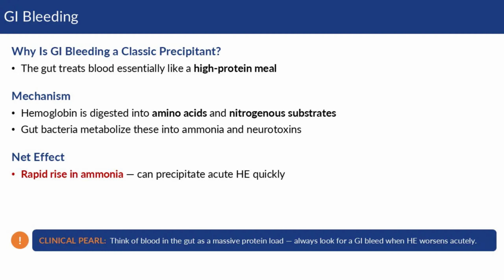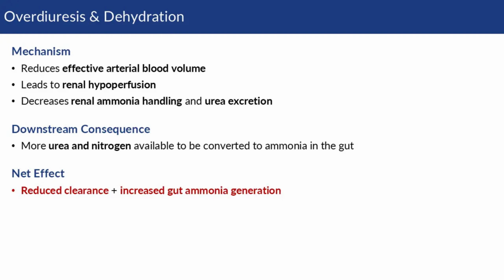GI bleeding is a classic precipitant because the gut treats blood essentially like a high-protein meal. Hemoglobin is digested into amino acids and nitrogenous substrates, which can lead to a rapid rise in ammonia and neurotoxins. Overdiuresis or dehydration reduces effective arterial blood volume and causes renal hypoperfusion, which can decrease ammonia handling and urea excretion. More urea and nitrogen is then available to be converted to ammonia in the gut.